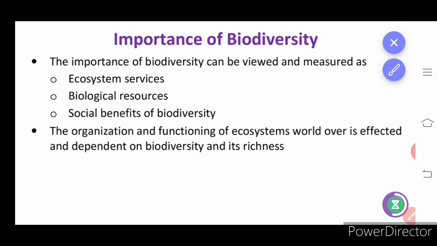So that will make the ecosystem stable. That is why we need diversity, variation among the organisms. The organization and functioning of ecosystems worldwide is affected by and dependent on biodiversity and its richness. So stability is mainly dependent on the organisms that are present worldwide.